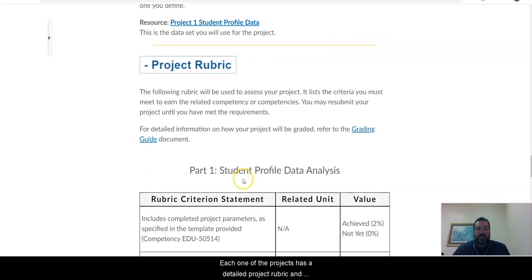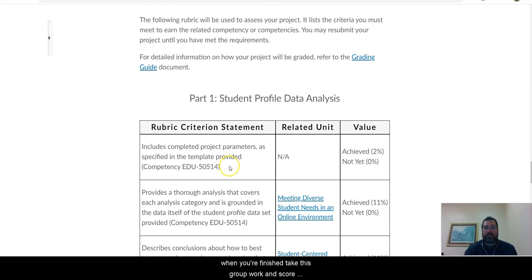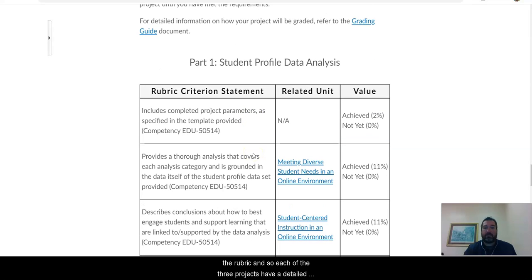Each one of the projects has a detailed project rubric, and this is what we as faculty use to score your submissions. So my suggestion to you is, as you write your rough draft, when you're finished, take this rubric and score yourself. Now this is an all or nothing type situation. So if you're looking at one of the criteria on the rubric and you say, well, I sort of meet this, but I sort of don't, or I didn't meet this, then you don't get credit for that specific item. So it's either achieved or not achieved. There's not like a half credit for each item. You have to fully meet the requirements for each item in the rubric.